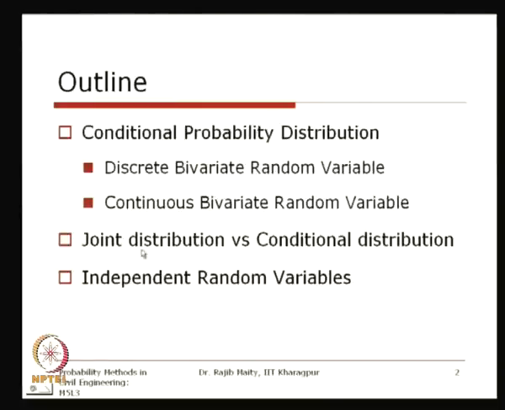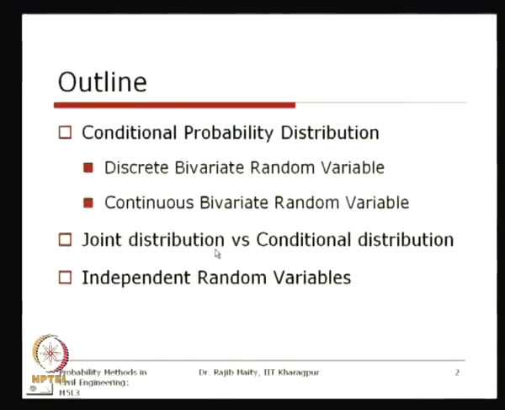Then, not separately but simultaneously, we will also learn joint distribution versus conditional distribution, in the sense of how these two are related. In the last class we discussed the joint probability distribution, and in particular for the bivariate random variable we have seen that it can be shown in pictorial form in a three dimensional space.